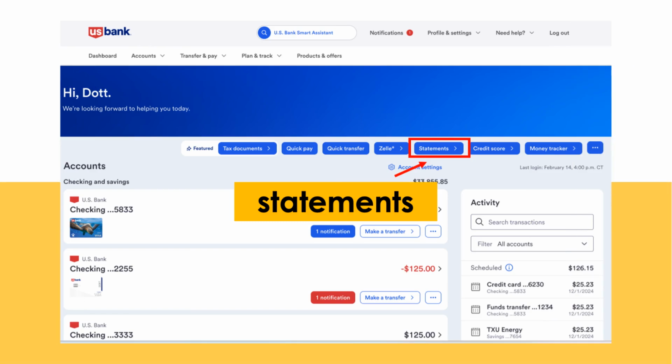Bank statements summarize account activity over a specific period and can be accessed online. They provide a record of deposits, withdrawals, and balances, helping you keep track of your money. When you click on Statements, you can view past statements for your accounts. This is useful if you need to check your spending history or download a statement for your records. Remember, statements are an important way to review your account activity and make sure everything looks correct.